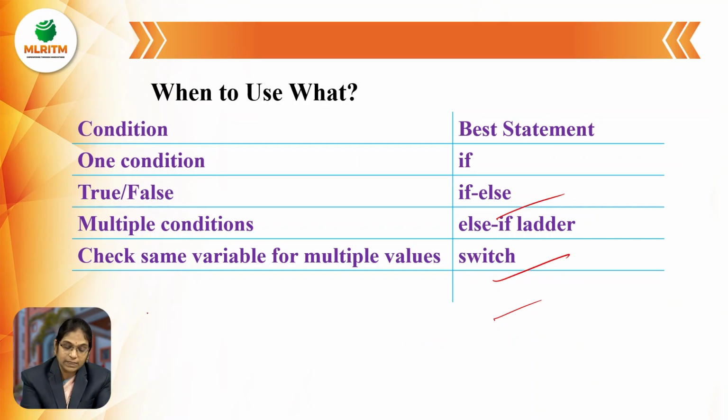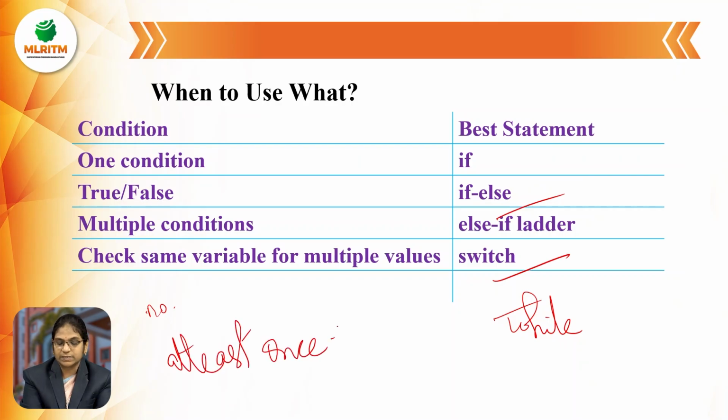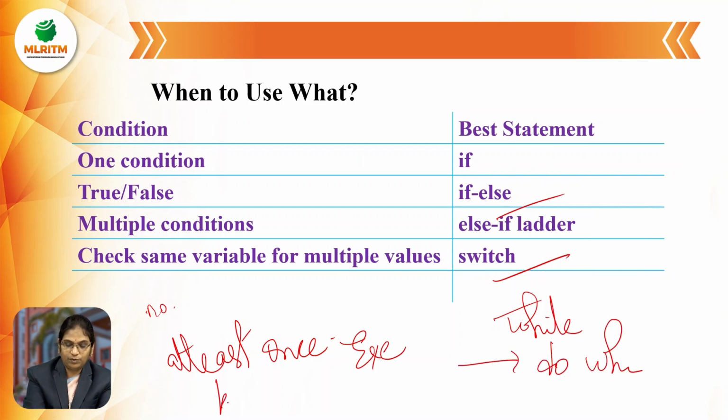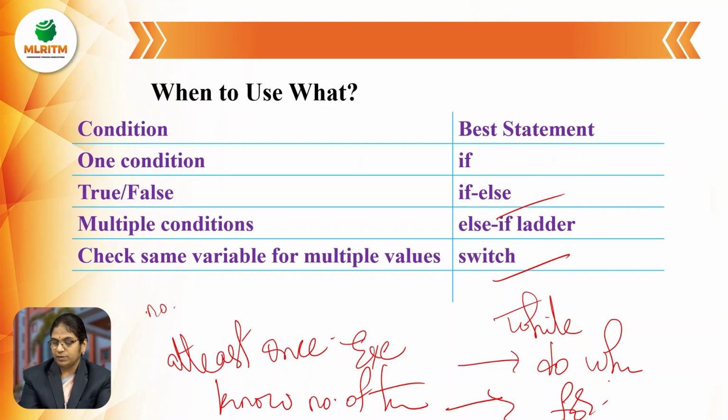And if we don't know how many times the loop has to be repeated, go for while. And if we don't know how many times the loop has to be repeated, but at least once it has to execute, then it is better to go for do while. If we know the number of times the loop has to be repeated, then for loop.